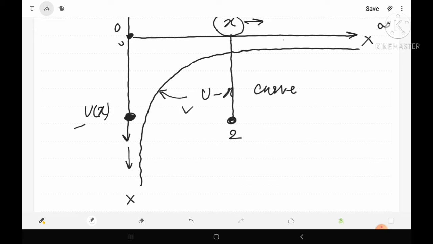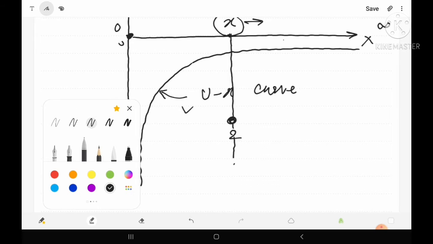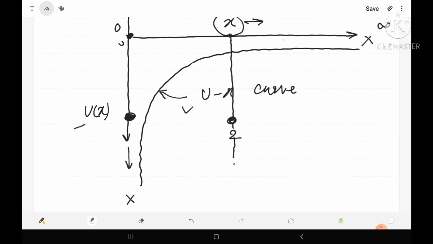If the free electron comes very close to the second atom, suppose the distance between the second atom and the free electron is 0, then which type of arrangement will we find? Here, when the distance between the free electron and the atom is 0, it means the position of the electron is here. In this condition, the potential energy of the free electron due to this second atom will be infinity, meaning the point will be here.